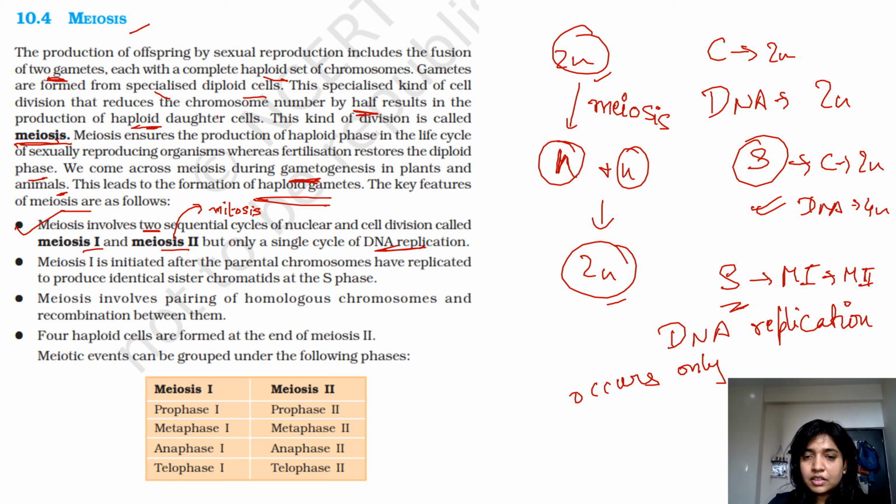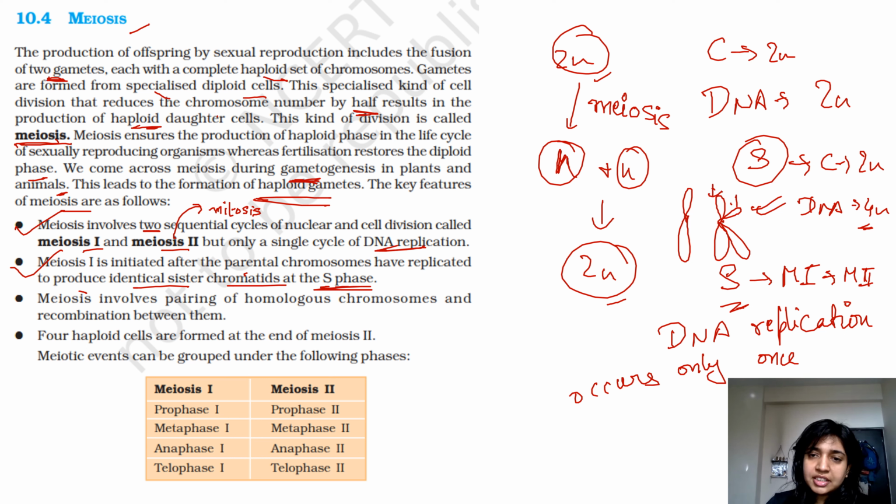Alright, then meiosis is initiated after the parental chromosomes have replicated to produce identical sister chromatids at the S phase. So this is the same thing. Now since the DNA has become 4n, initially this was the structure of the chromosomes. Now the chromosomes become this because of replication of the DNA. So this was your first copy.